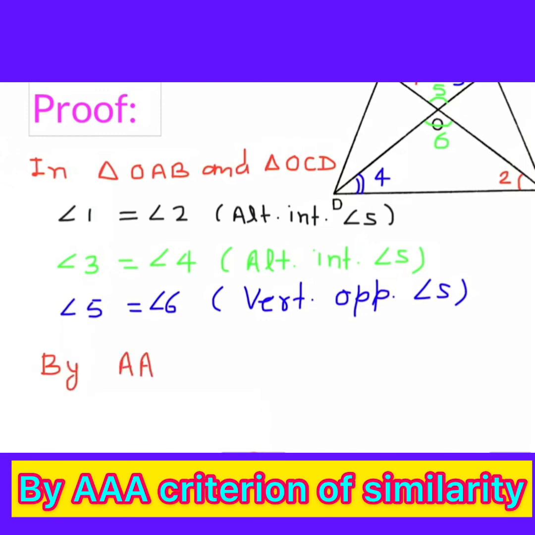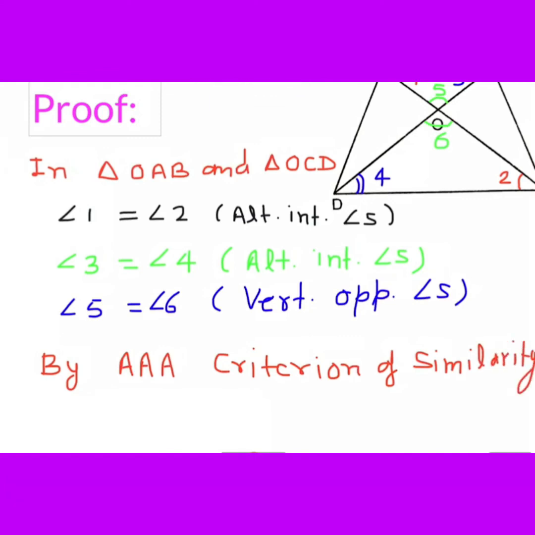So you can write here by AA criterion or similarity, AAA, you can say that these two triangles are similar.